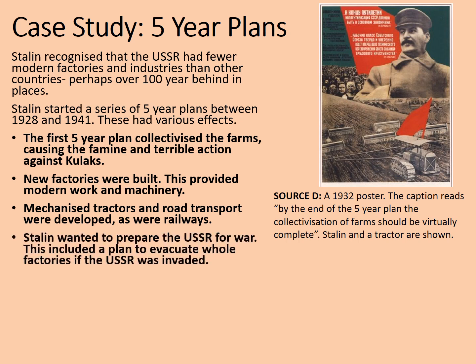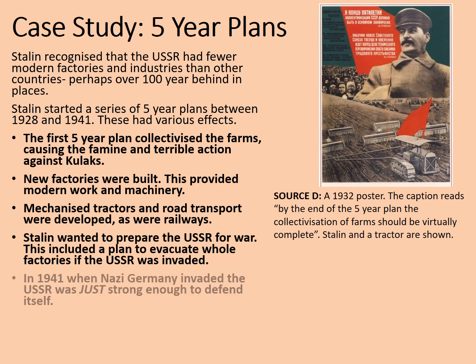Stalin also wanted to prepare the USSR for war. He knew that lots of other countries really hated what was going on in Russia and that he had many enemies around the world. Stalin wanted the Russians to be ready to resist attack. This included, incredibly, a plan to evacuate whole factories if the USSR was invaded. This is something that actually did take place.